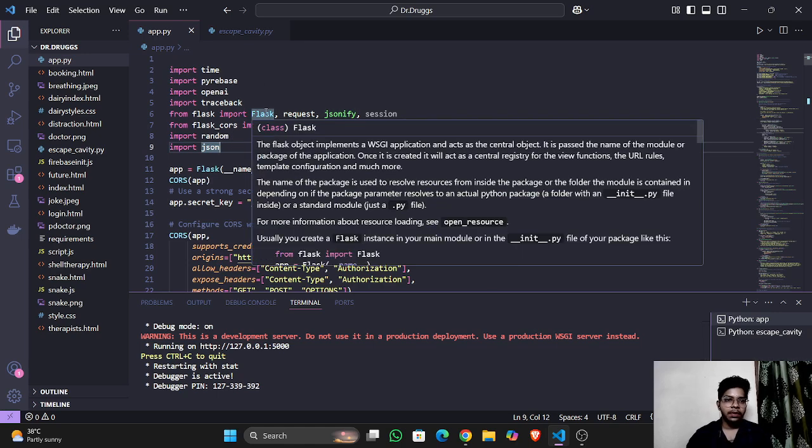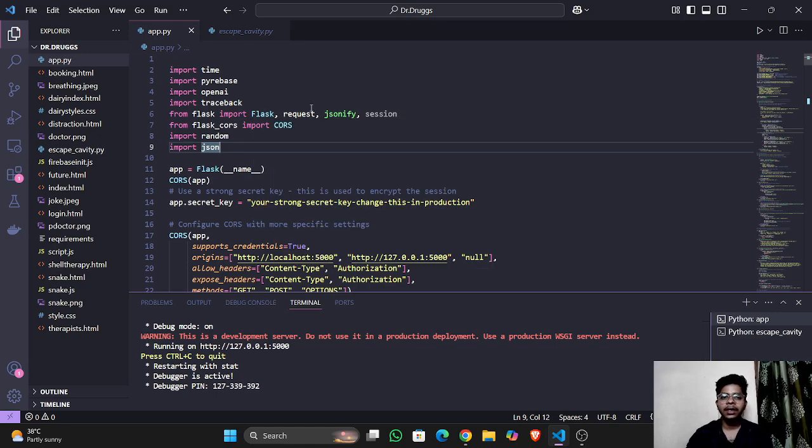So this is app.py, which is a hard-working project that deals with the backend Flask route connectors, and it has the connection API routes to Google Cloud's Firebase.